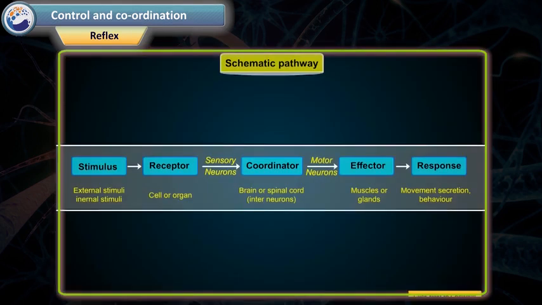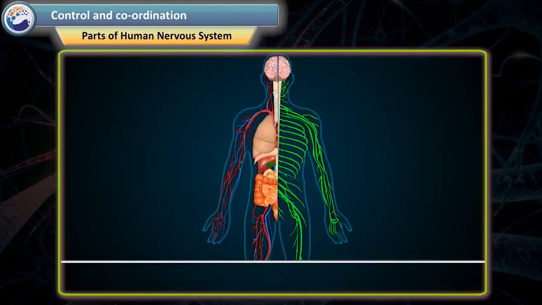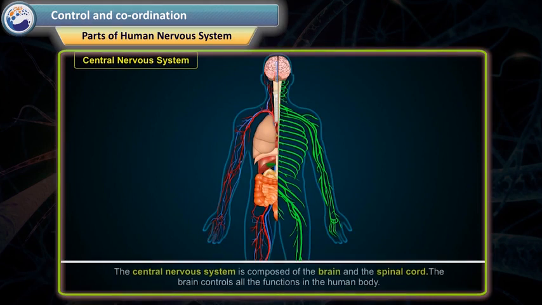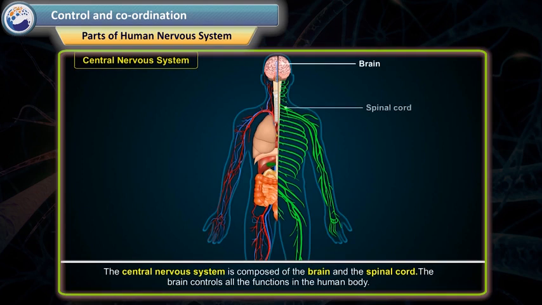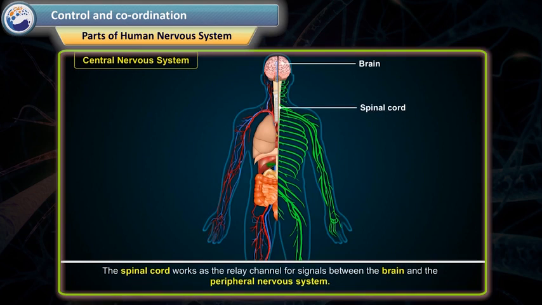Schematic pathway. Parts of the human nervous system. Central nervous system. The central nervous system is composed of the brain and the spinal cord. The brain controls all the functions in the human body. The spinal cord works as the relay channel for signals between the brain and the peripheral nervous system.